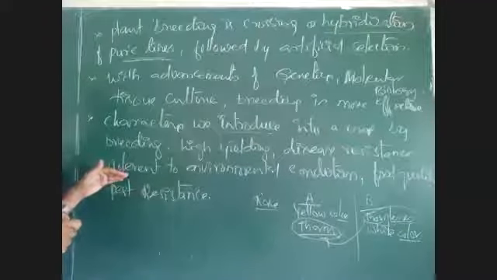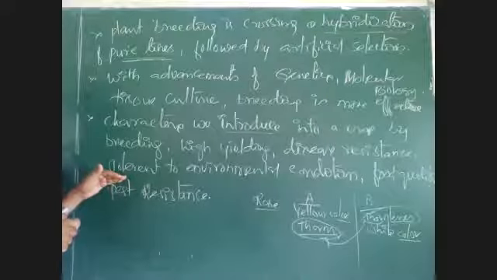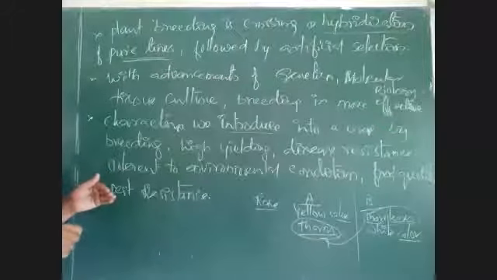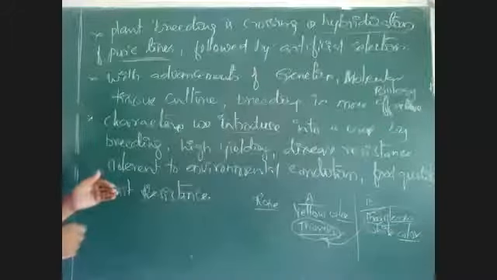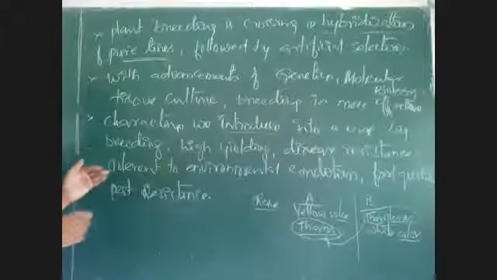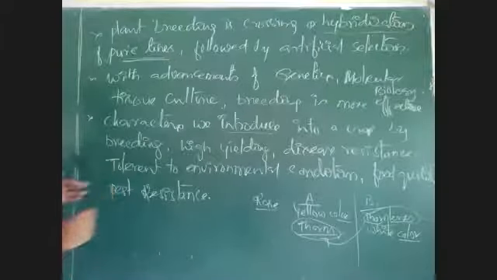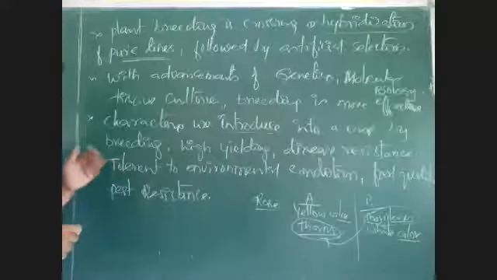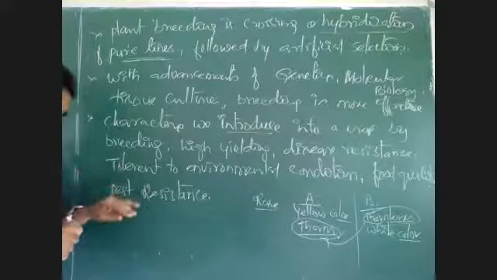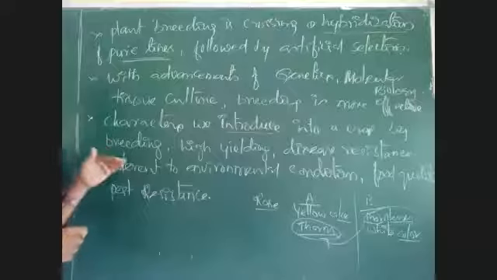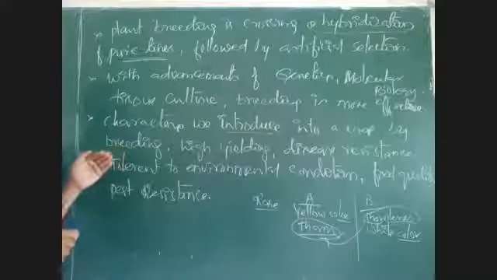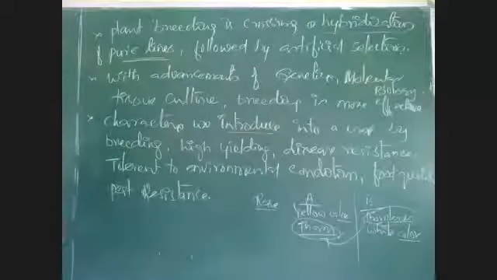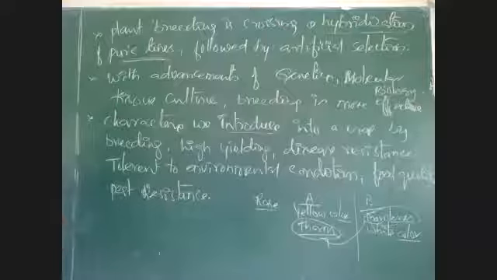What are environmental conditions? Some plants may grow in high temperature. Some plants cannot grow in high temperature. Soil salinity, coldness, like that. See, if a plant is tolerant to all environmental conditions, then we can grow that plant everywhere in India or everywhere across the world, so that we can cultivate them better and we can increase the yield. If the plant is not suitable for a particular environmental condition like high temperature, then we cannot grow it everywhere, so its yield cannot be increased. That is the point we need to remember.